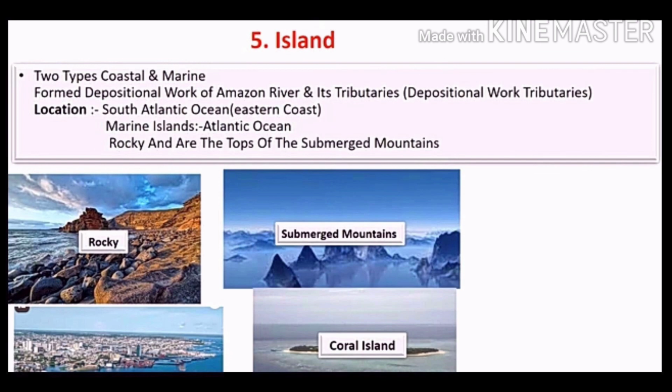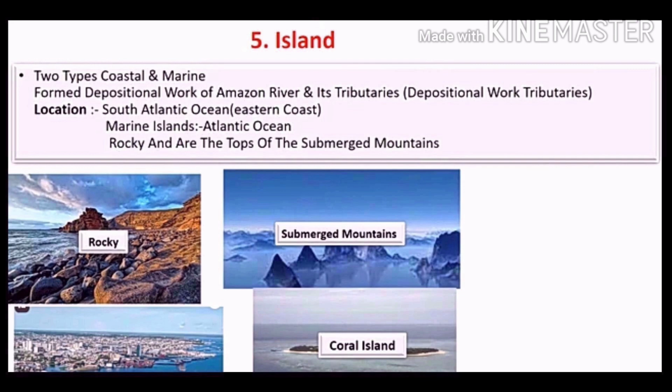The islands near the eastern coast of Brazil in the South Atlantic Ocean are coral islands. These islands are called atoll islands. Atoll islands means ring-shaped islands. Students, the coastal islands have formed due to the depositional work of tributaries.